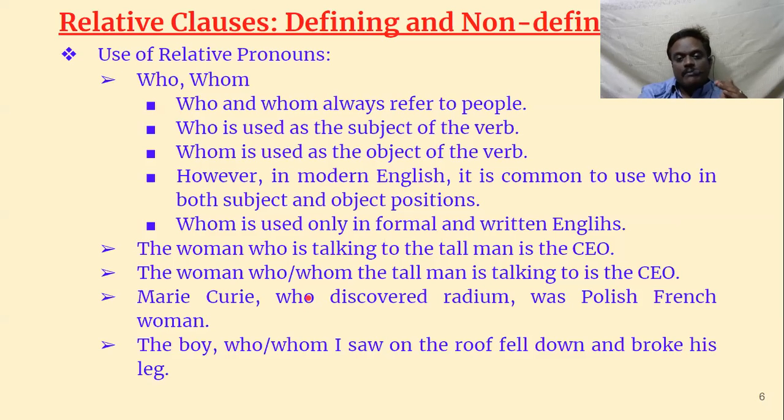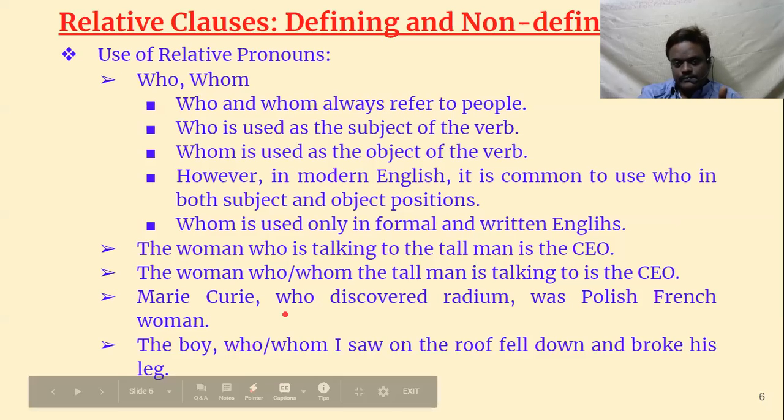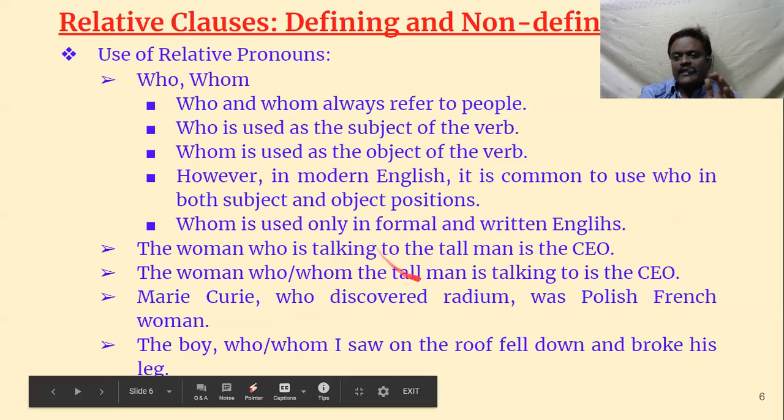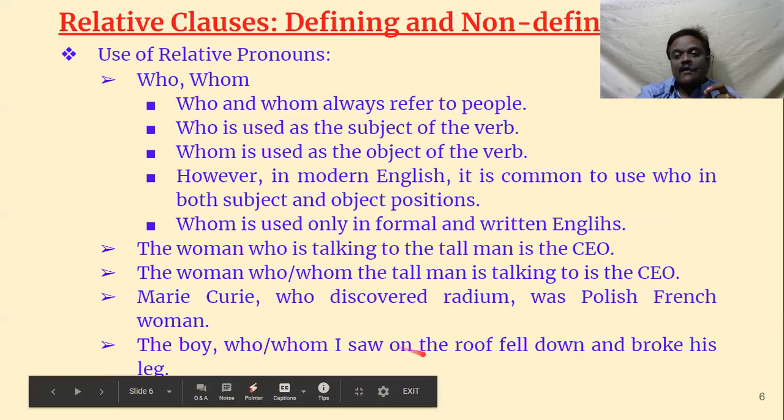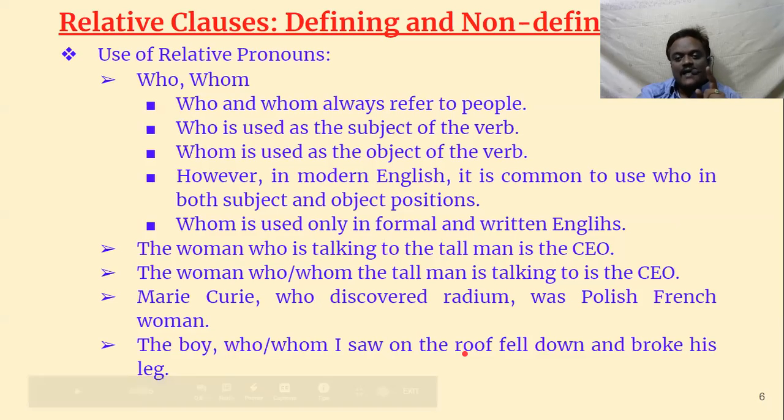Next sentence, the boy who or whom. So as I told you, in modern English, we can use who instead of whom. So both are possible. The boy who or whom I saw on the roof fell down and broke his leg. Now let us separate this one and try to understand. The boy fell down and broke his leg. And the next sentence is, I saw the boy on the roof.